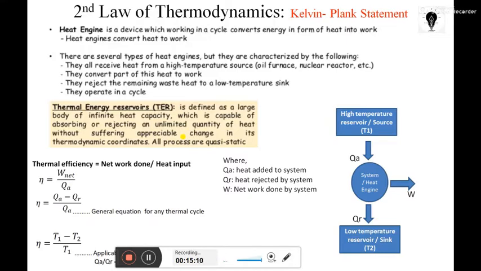And in the case of a high temperature room, for example, where the temperature is 45 to 50 degrees Celsius, if I keep one ice cube on the table, will that ice cube be capable of pulling down the temperature of the entire room? Not possible. It won't fall from 50 to 30, because the capacity of this room is too high. That is what we mean by infinite heat capacity.